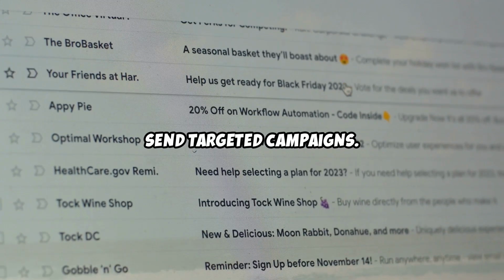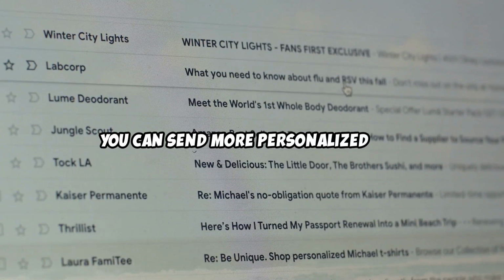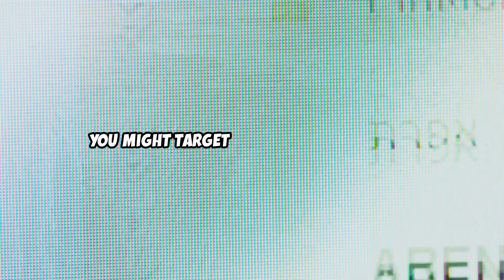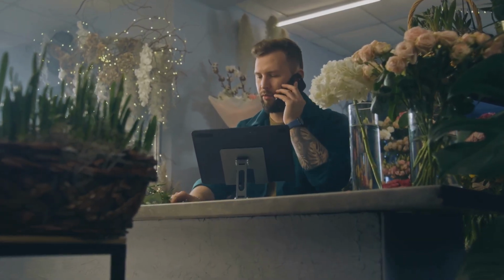Send targeted campaigns. By segmenting your list, you can send more personalized and relevant content, which in turn increases engagement and conversion rates. For example, if you're promoting a travel insurance product, you might target subscribers who have previously shown interest in travel-related content.